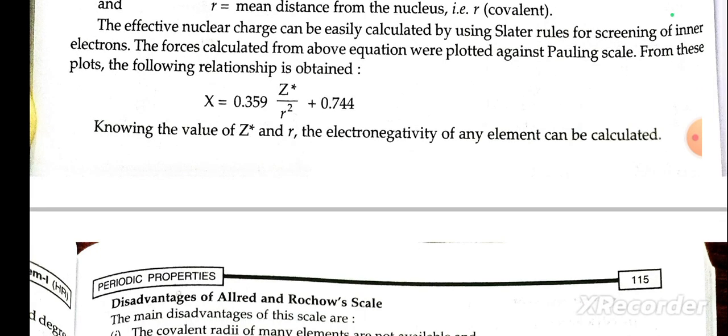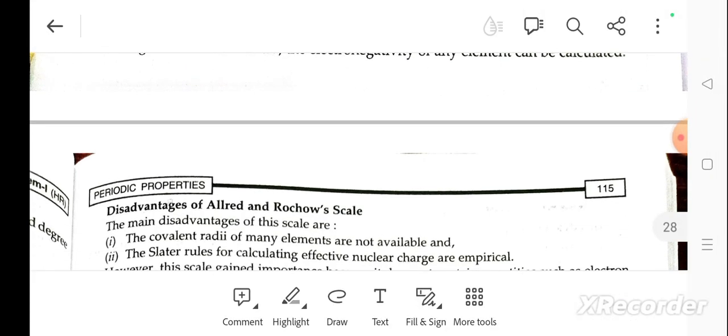The effective nuclear charge can be easily calculated by using Slater's rule for screening of inner electrons. The force calculated from the above equation was plotted against the Pauling scale, and from this plot the following relationship is obtained. Knowing the values of Z and r, the electronegativity of any element can be calculated.